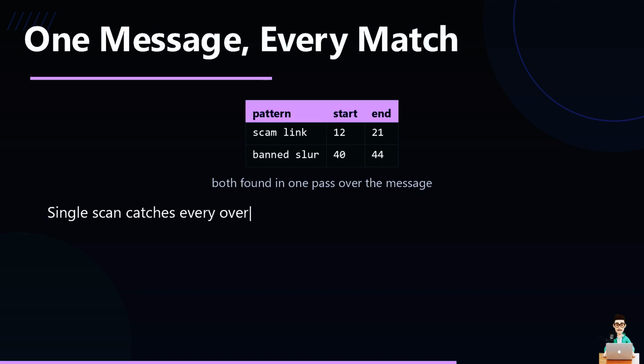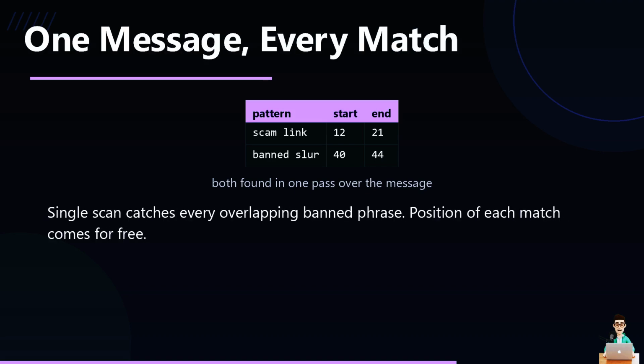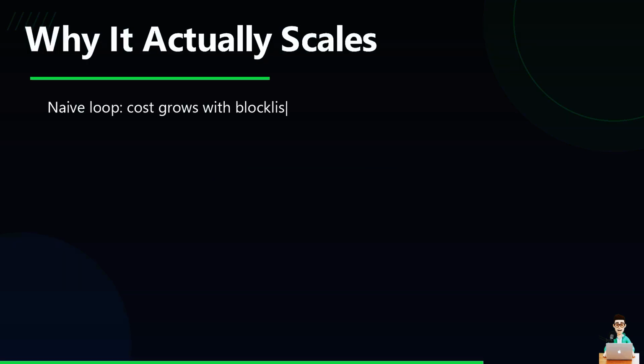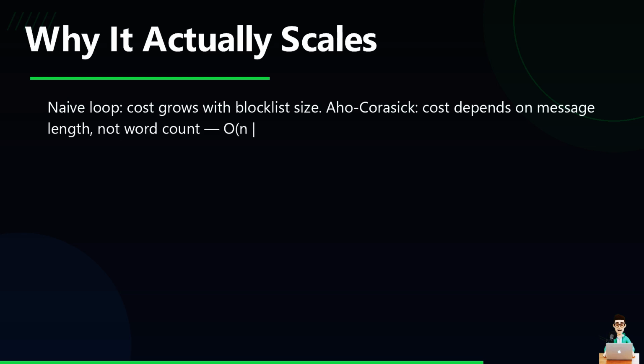The scanner walks it once left to right. It flags a scam link at position 12 and a banned slur at position 40, same single pass. No matter how many thousand words are in the list, the naive loop's cost went up every time you added a word to the block list. This one doesn't. Once the automaton's built, the search only cares how long the message is, plus however many matches it finds. That's the O of n plus z you'll see this called.